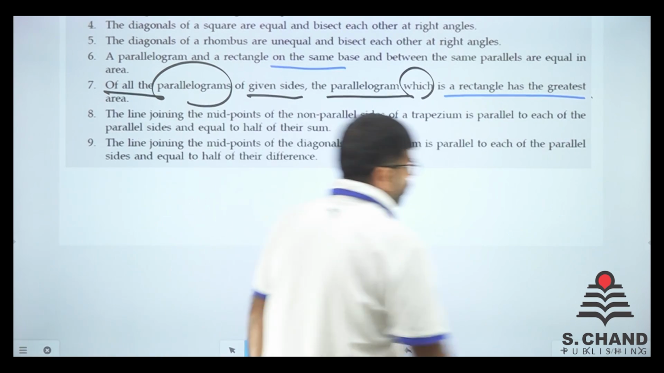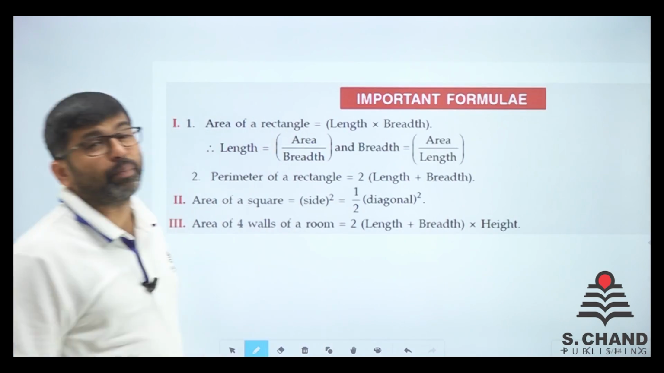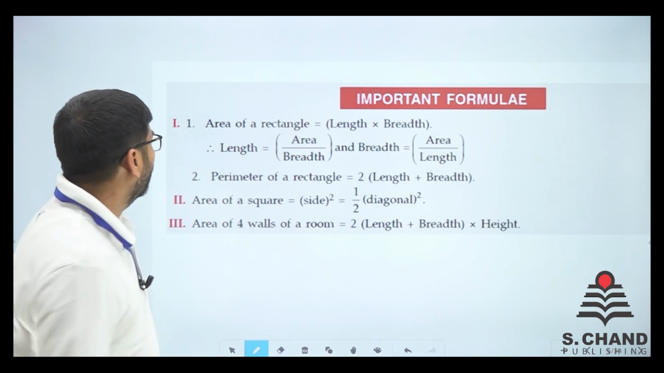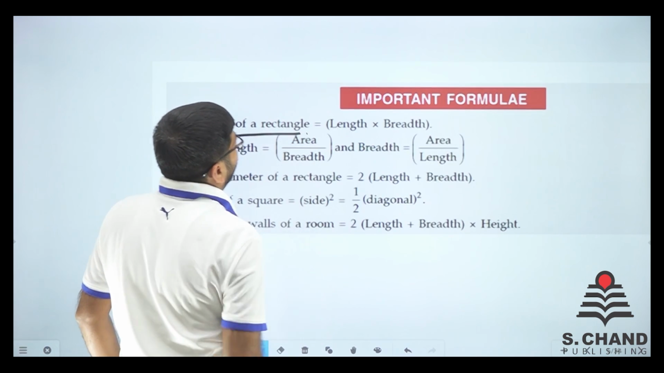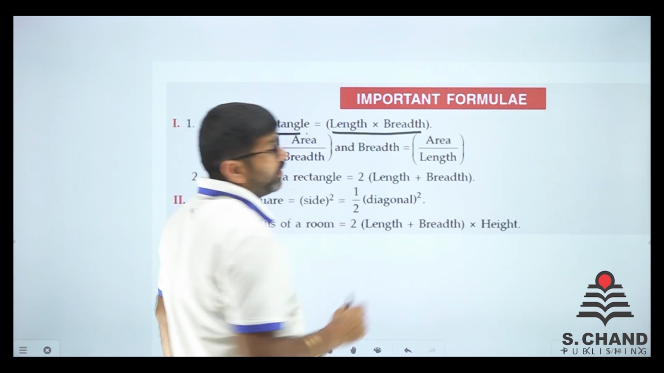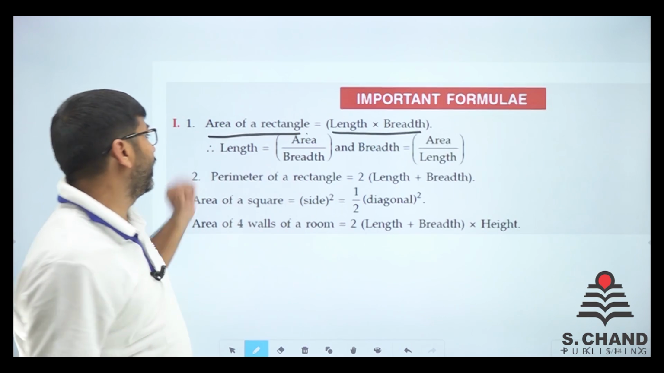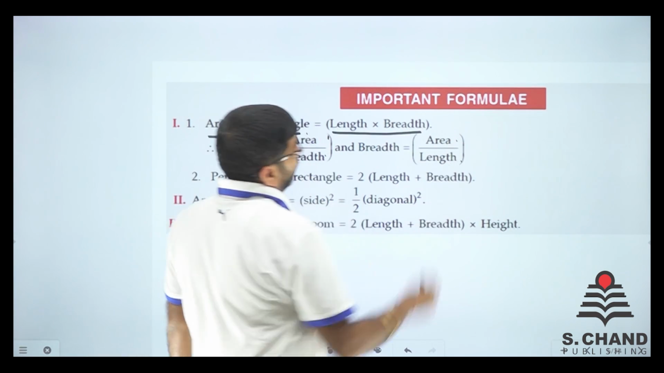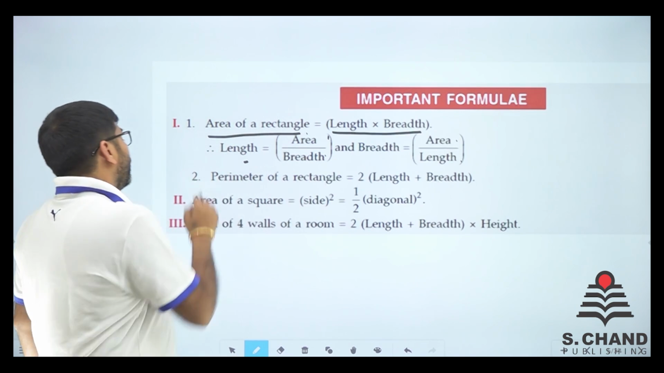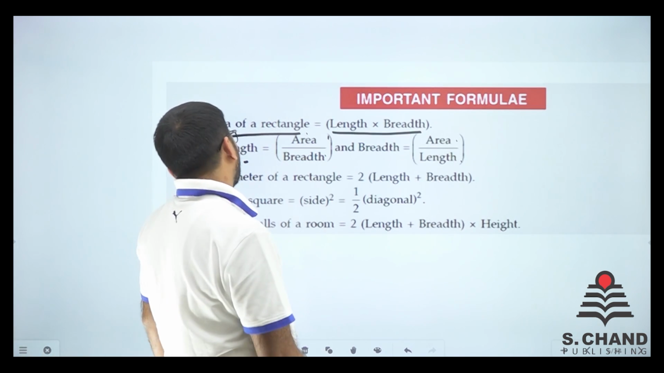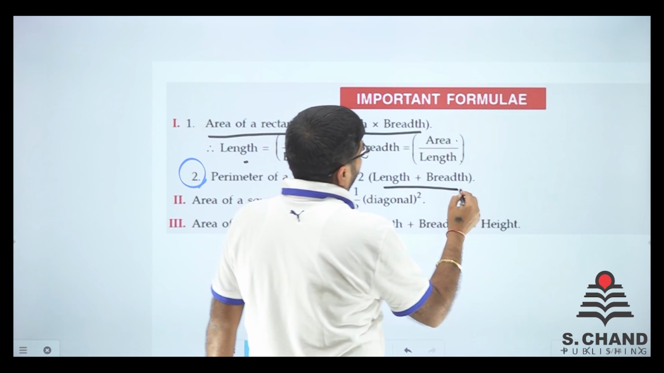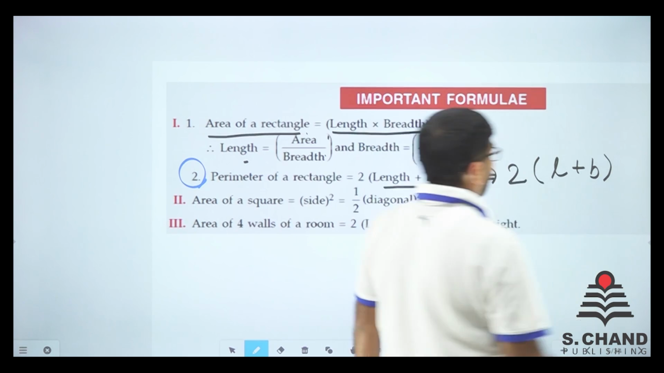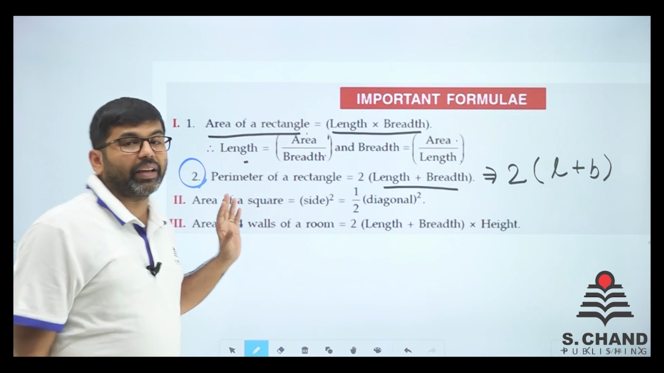So let's move on to some of the basic and important formulas. You must write all of them. Area of a rectangle is length into breadth. Length is area by breadth, and breadth is area by length. Second is perimeter. Perimeter of a rectangle is 2 into (L plus B), that is 2 times length plus breadth.